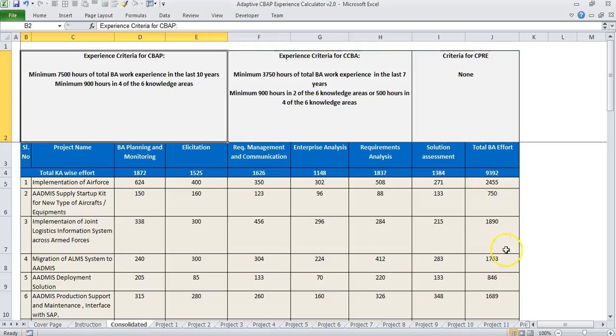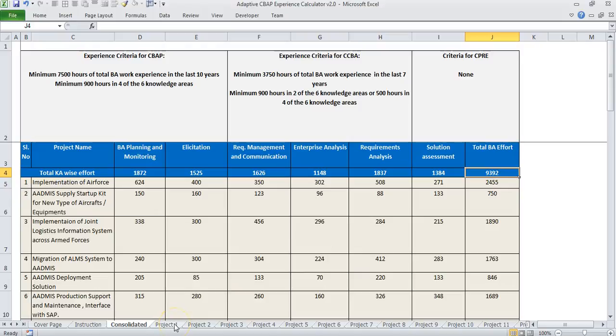The consolidated sheet provides an overview of all the experience that you have put in and whether you qualify as per the CBAP requirements or not. So here, if you observe, this sample experience calculator has about 9,392 hours of effort. And if you observe, in almost all areas, we have crossed the boundary requirement of 900 hours. So most likely this application will go through without any trouble.